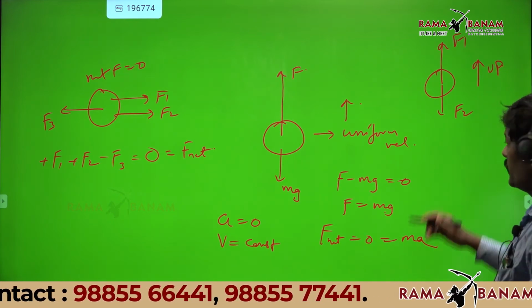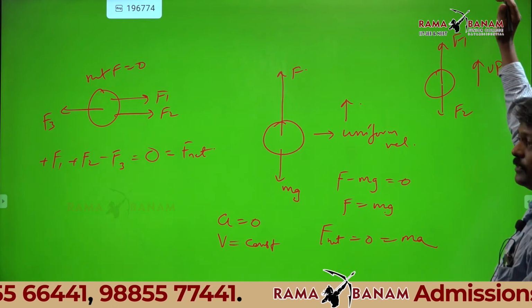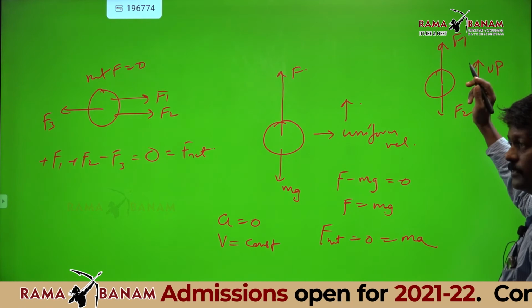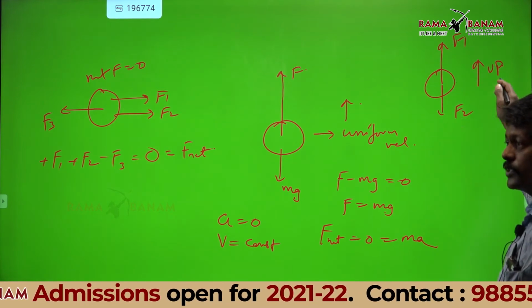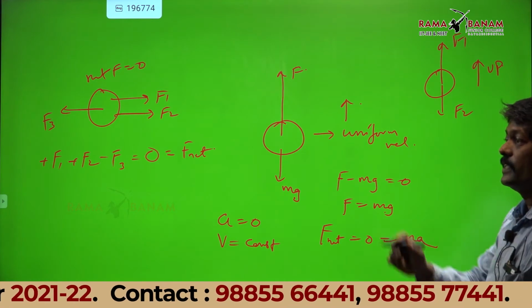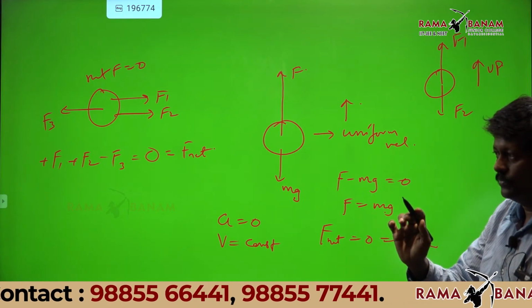If it is going up with acceleration, F1 is greater than F2. Then what is the net force? F1 minus F2. Very good.